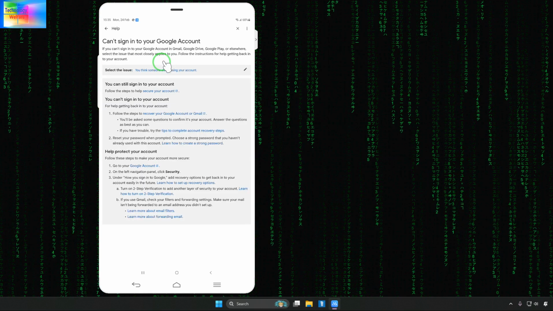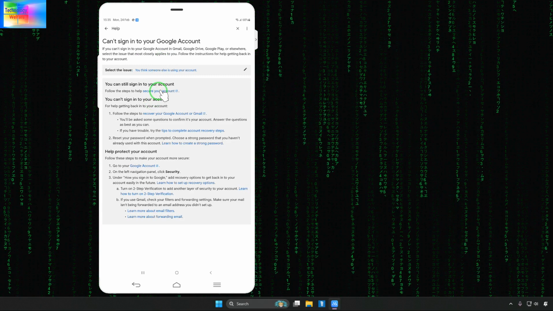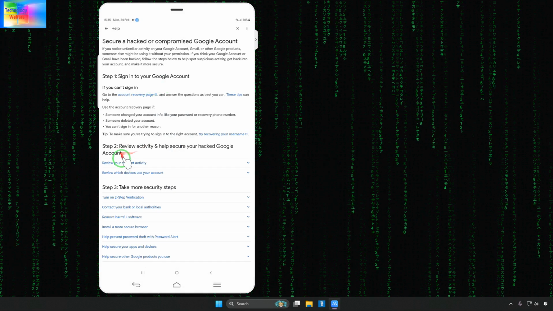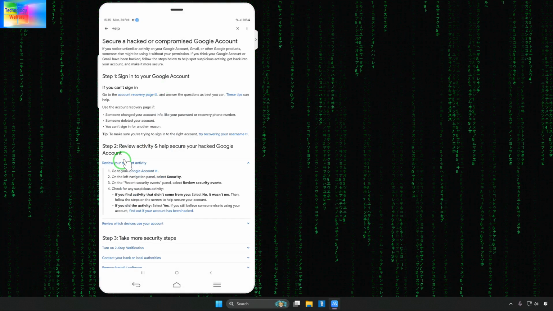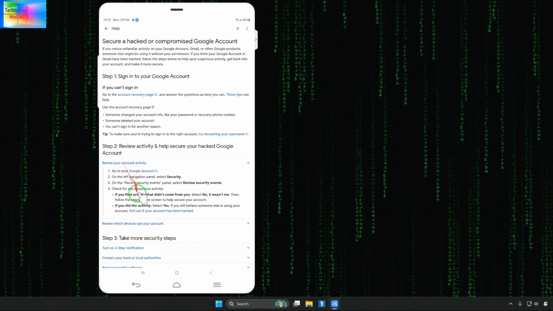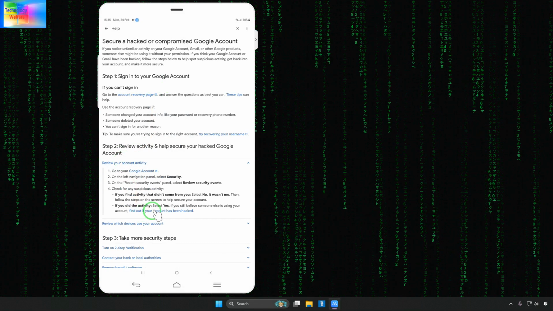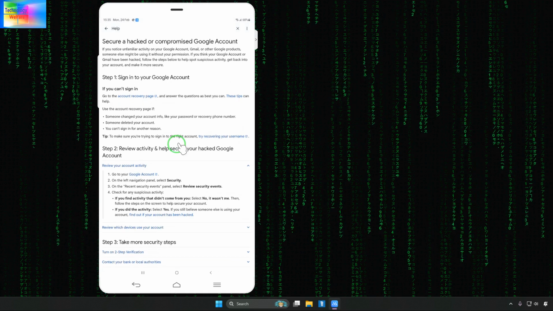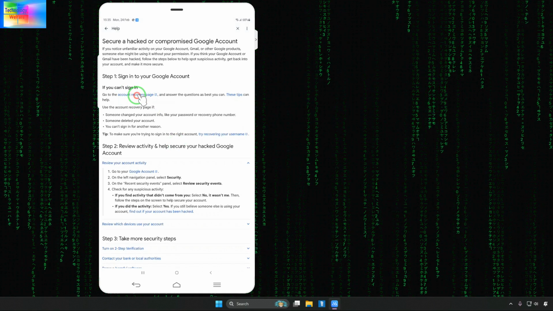Wait, now here we have secure your account, we would like to secure. Now here we have review your account activities. Of course now click here, find out if your account has been hacked. Now of course we will scroll, and here we have the recovery page.